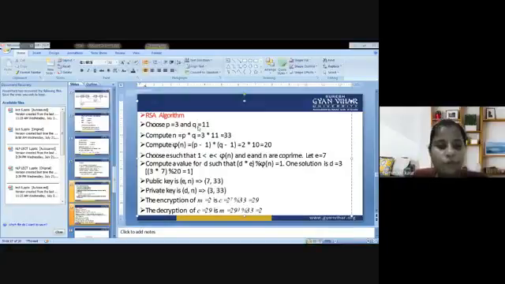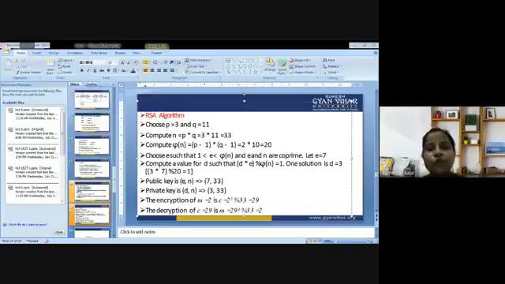Next, we deal with the RSA algorithm and how we can proceed with it. The first step is to choose two large prime numbers. Let's say p is 3 and q is 11. The second step is to compute n. So n is equal to p times q, that is 3 times 11, which is equal to 33. Compute the Euler totient function, which has the formula p minus 1 times q minus 1. Here p minus 1 is 2 and q minus 1 is 10. So 2 times 10 is equal to 20.